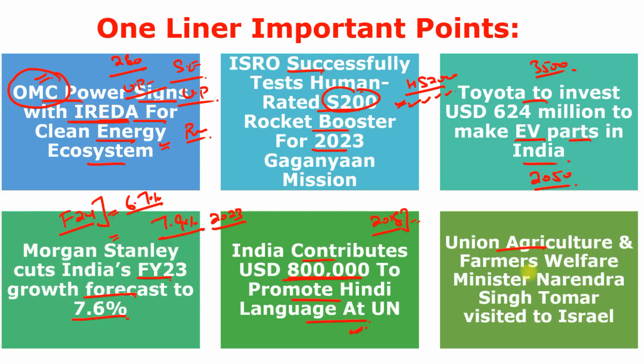Next is Union Agriculture and Farmers Welfare Minister Narendra Singh Tomar ji visited Israel. So Indian delegation under the leadership of Narendra Singh Tomar ji, Union Minister of Agriculture and Farmers Welfare, was on a 4-day visit to Israel. So both nations agreed to further strengthen the ongoing bilateral partnership through the mutual visits and sharing of experience. And India and Israel especially celebrate 30 years of establishment of diplomatic relation. And remember, Narendra Singh Tomar ji's constituency is Morena. Morena is in Madhya Pradesh.